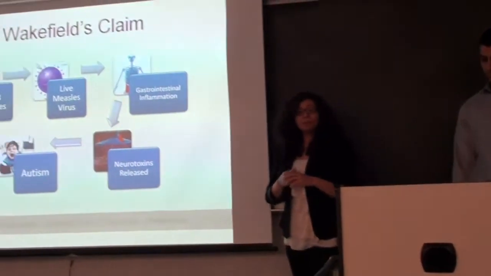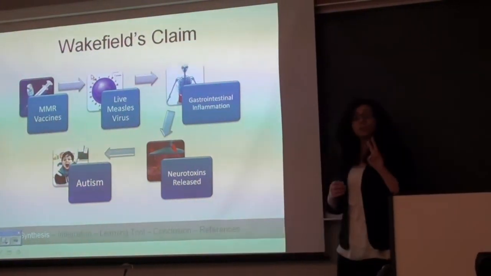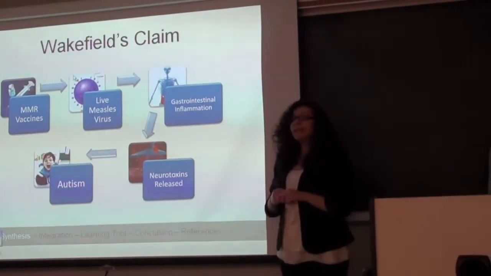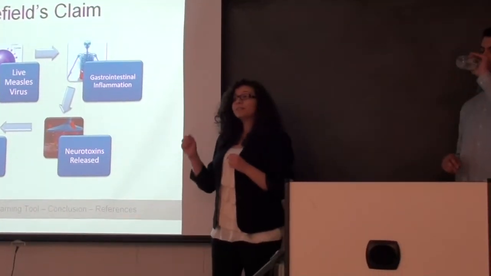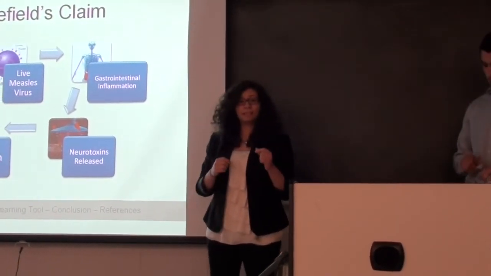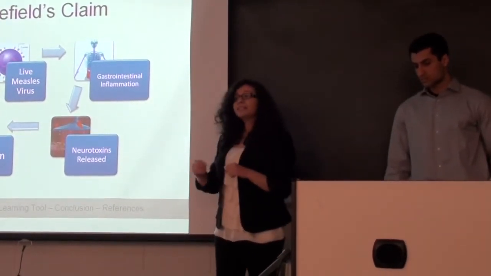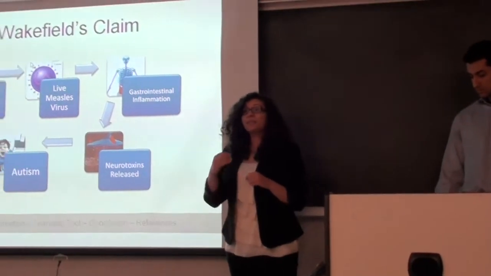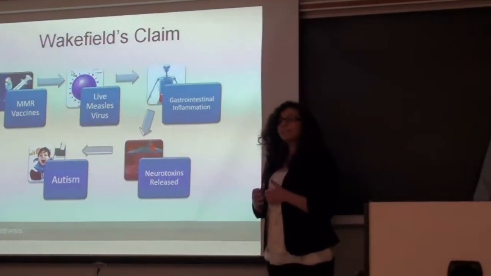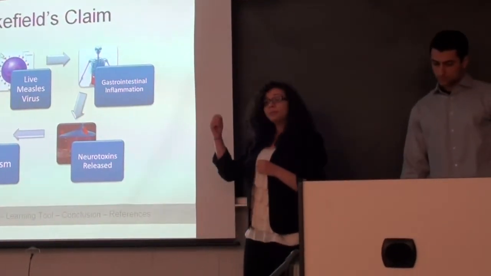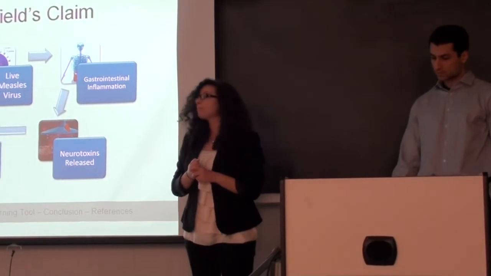So, through his paper and conferences, Wakefield suggested and emphasized two major points. The first being that gastrointestinal inflammation was caused by the live measles virus present in the MMR vaccine. And the second being that the gastrointestinal inflammation caused intestinal permeability that enabled neurotoxic peptides found in foods like gluten and dairy products to reach the brain, causing autism.